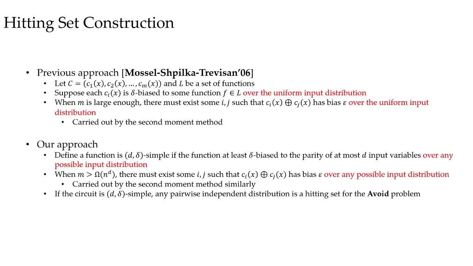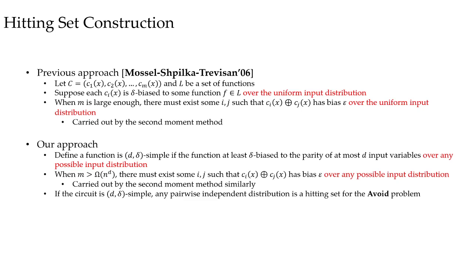We get inspiration from the paper by MST. Suppose L is a set of functions and each Ci is biased to some function f in the function set L under the uniform input distribution. Then they prove that when m is large enough, there must be some i, j such that Ci(x) and Cj(x) are epsilon correlated.